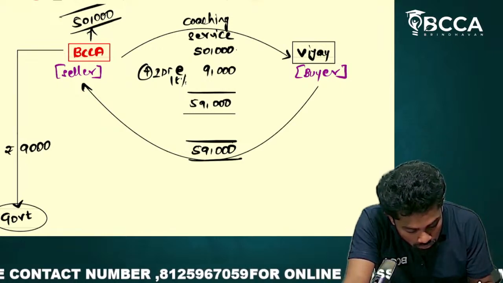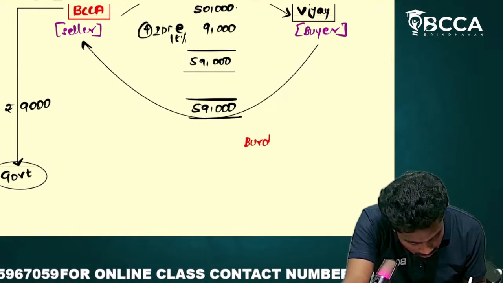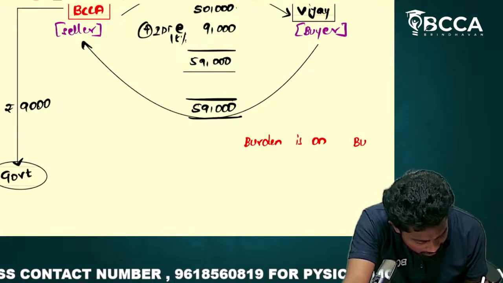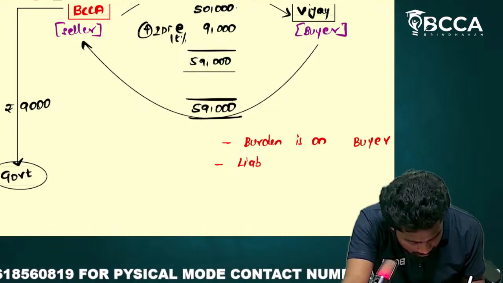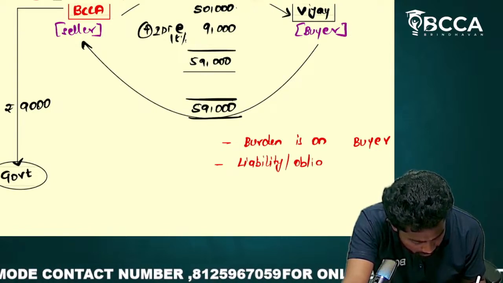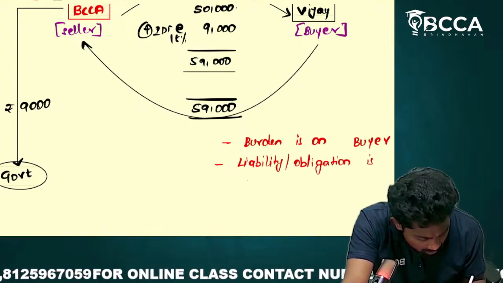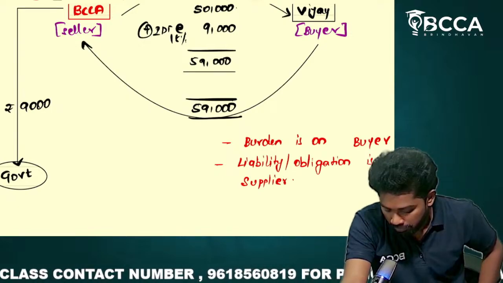So now we want to conclude here: the burden is on the buyer, whereas the liability or obligation is on the supplier.